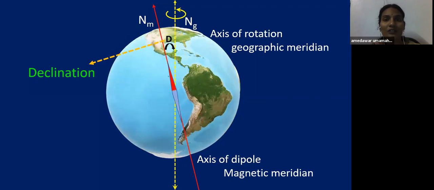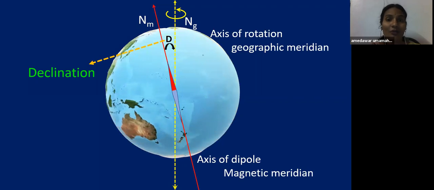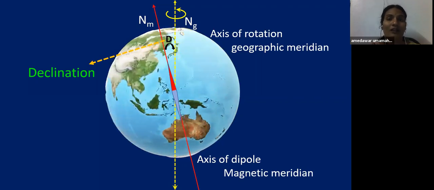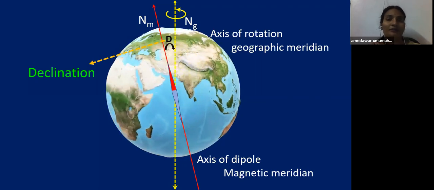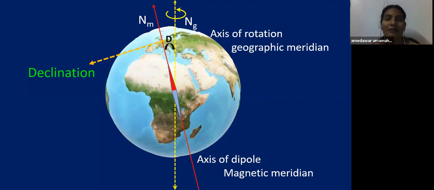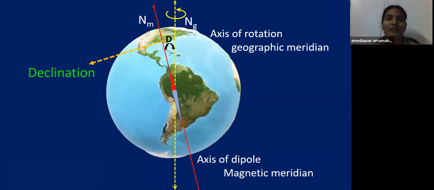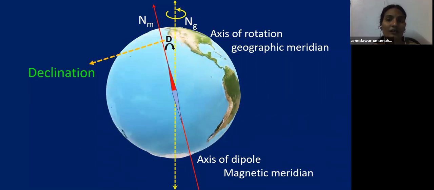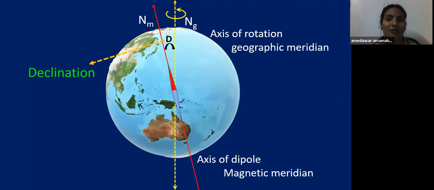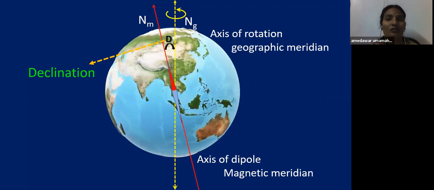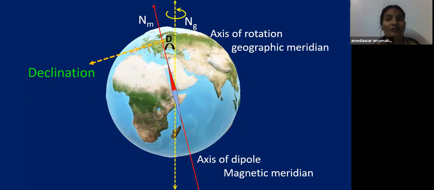So what is true north? It can be traced with the help of a sundial. Do you know about a sundial? With the help of the shadow of a vertical stick, just place the stick on the earth vertically, and trace the shadow of that stick. The point at which you get the smallest length of shadow will be the true north and true south line. So that is the geographic north and south, that will be the axis of rotation.